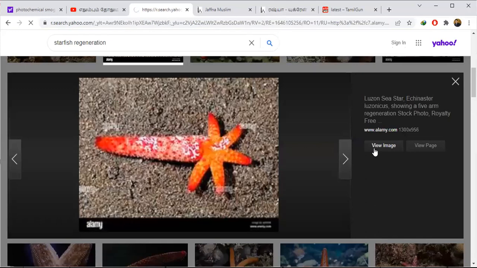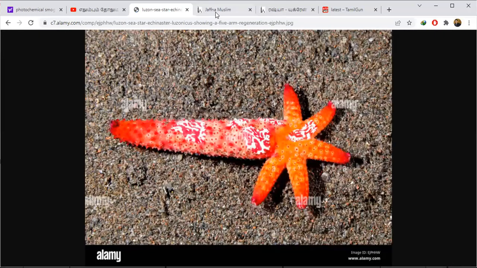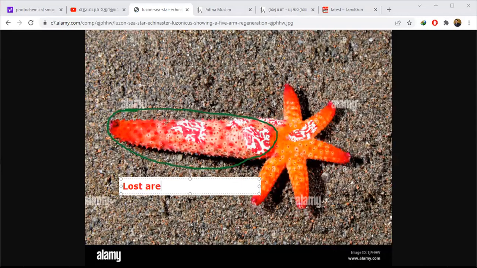You can look at this picture. It's a nice example. Here in this one, this is the lost arm of a starfish. From that lost arm, you can see other arms are growing.